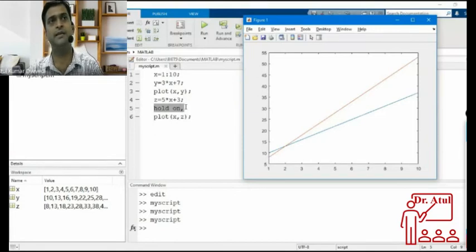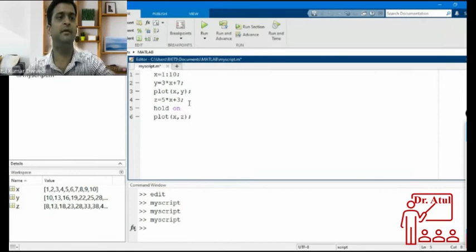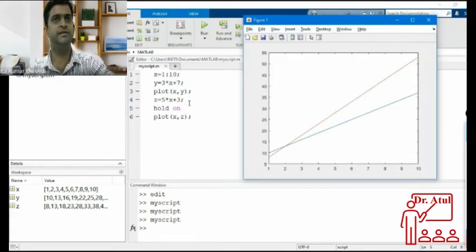If you don't write a command like this, then what will happen? The previous one will be erased. You will have only the new one. If you want separate windows for the different plots, you have to write the figure command there. This is the way to do multiple plots.